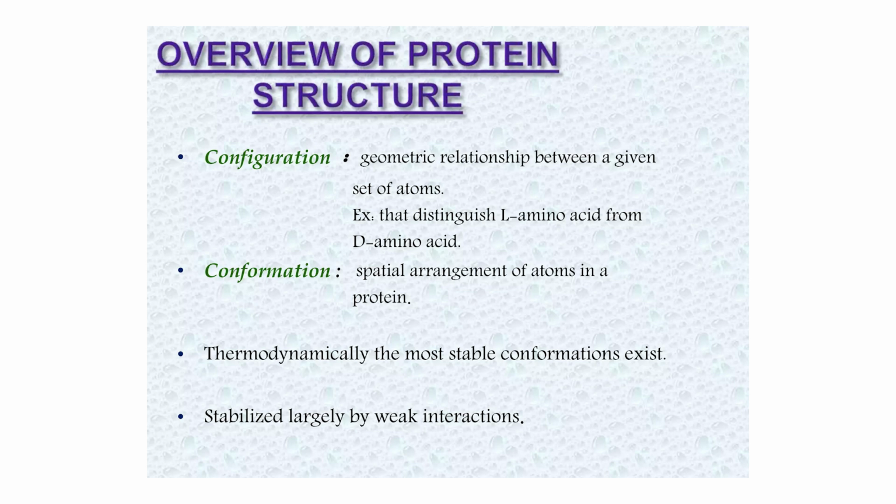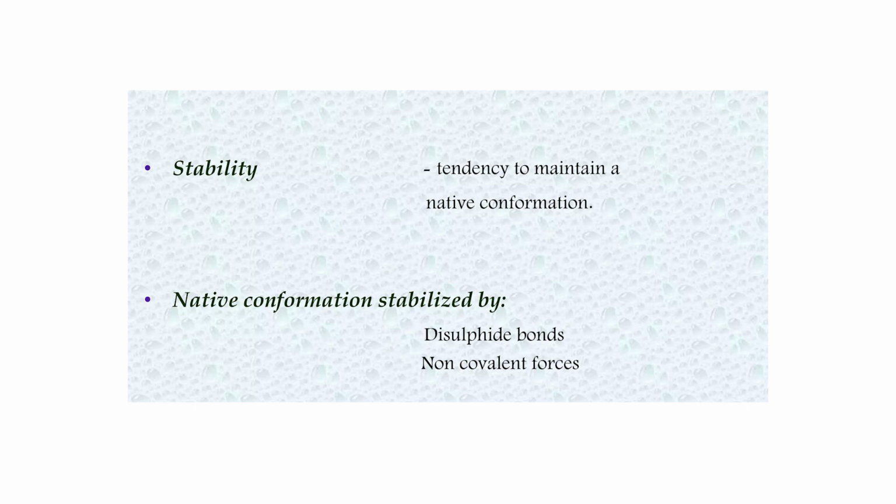What is conformation? Conformation is the spatial arrangement of atoms in a protein. Thermodynamically, the most stable conformation exists, and it is stabilized largely by weak interactions. Stability is the tendency to maintain a native conformation. Native conformations are stabilized by disulfide linkages and non-covalent forces.